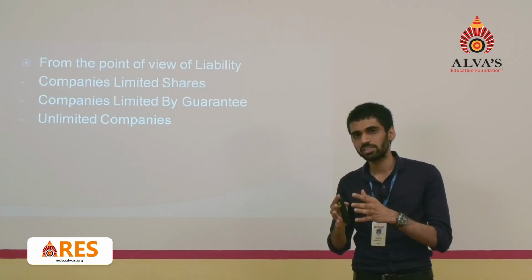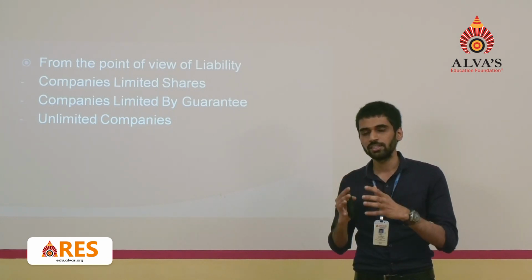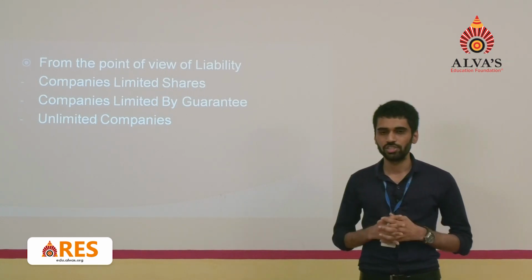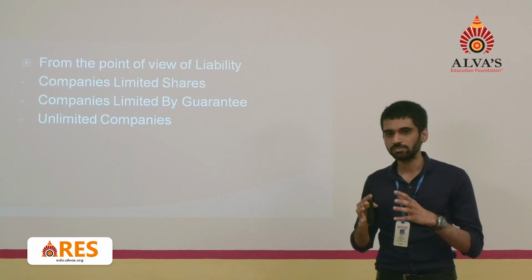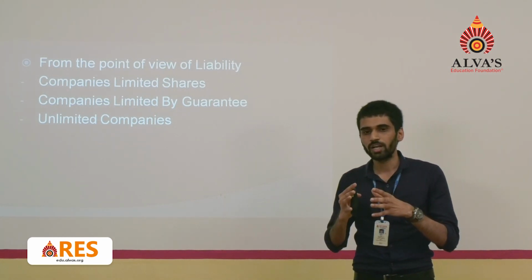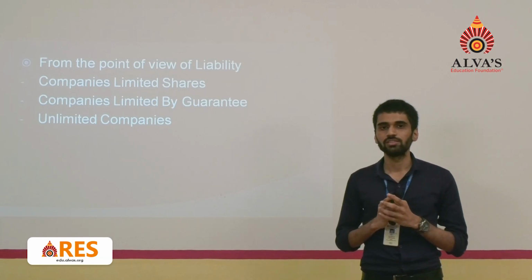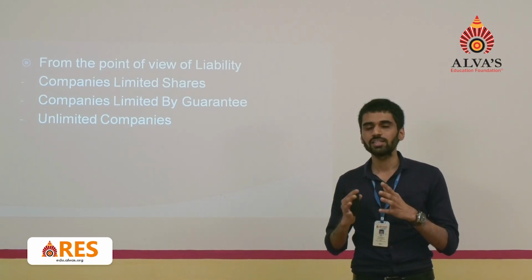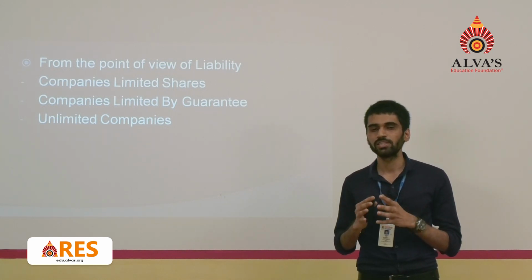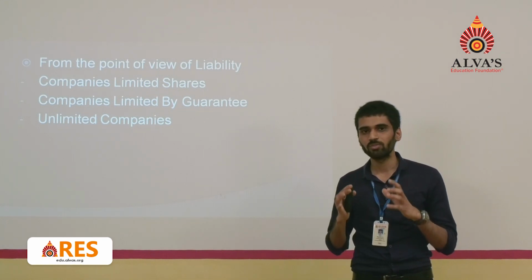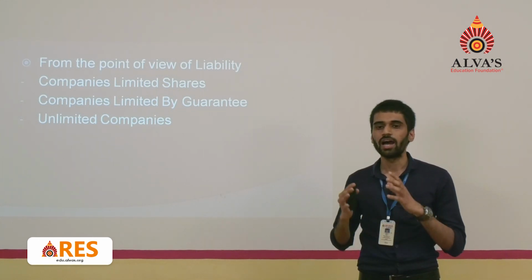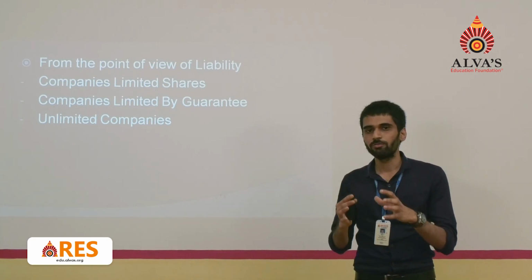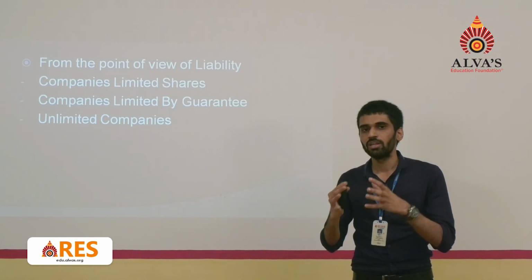So it reduces the burden of the shareholders when persons subscribe to the shares of a company limited by shares. One more classification is companies limited by guarantee. These are companies where the shareholders, at the time of winding up of the company, provide a guarantee that up to a certain percentage of losses they are liable.